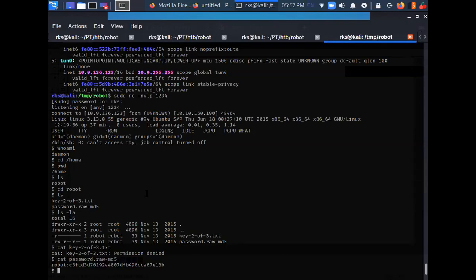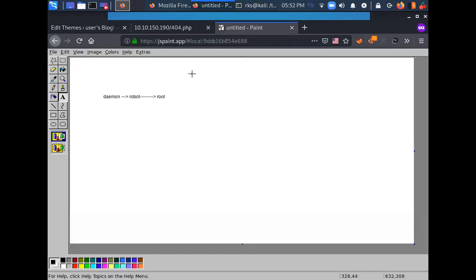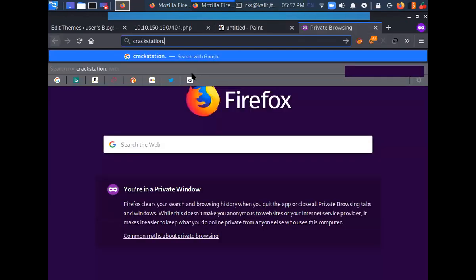The hash that is being used here is MD5. That is also being hinted by the file name. So I'll just grab this here, go to my browser, and crack it at crackstation.net.